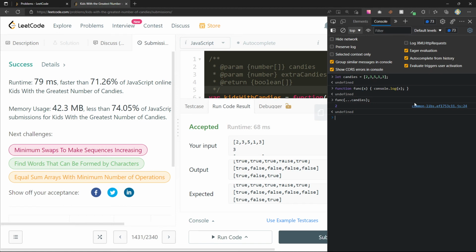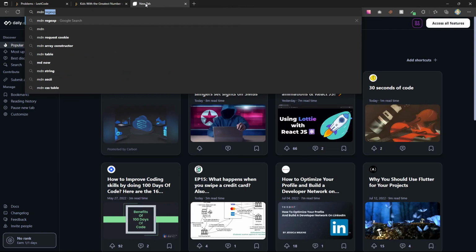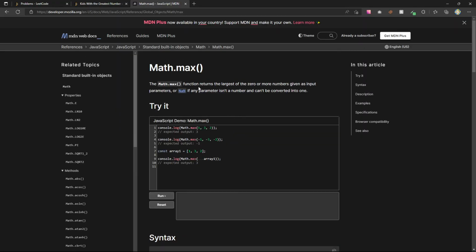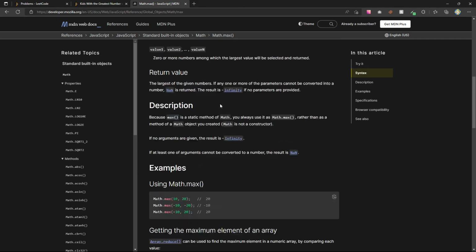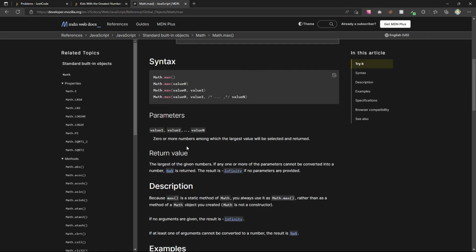And this just prints out console. Do I also wait. Math.max. Give it as input value 1, value 2, zero or more numbers, along with the largest value will be selected and returned.